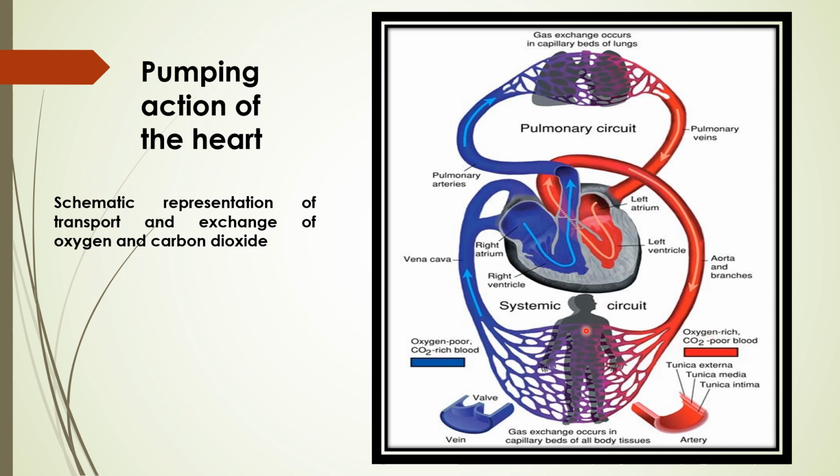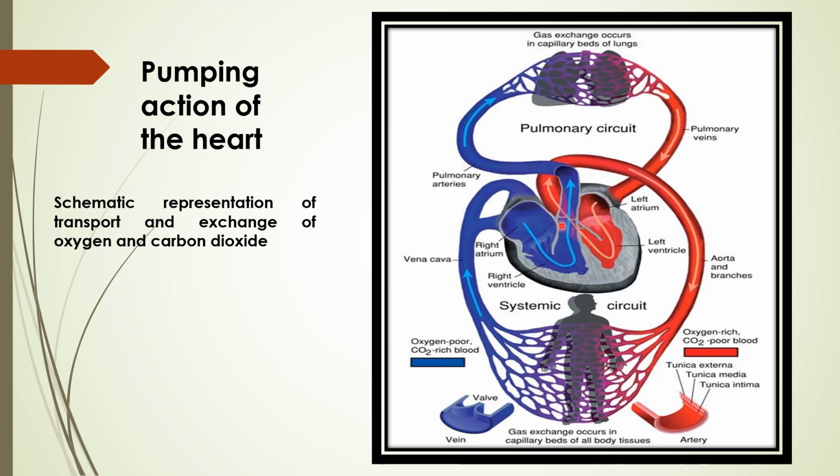Now what happens, there is an exchange, meaning arteries and veins exchange oxygenated and deoxygenated blood through the capillaries, right? And after that, the vena cava comes with that carbon dioxide carrying blood to the heart. So that circulation is known as the systemic circulation, right?